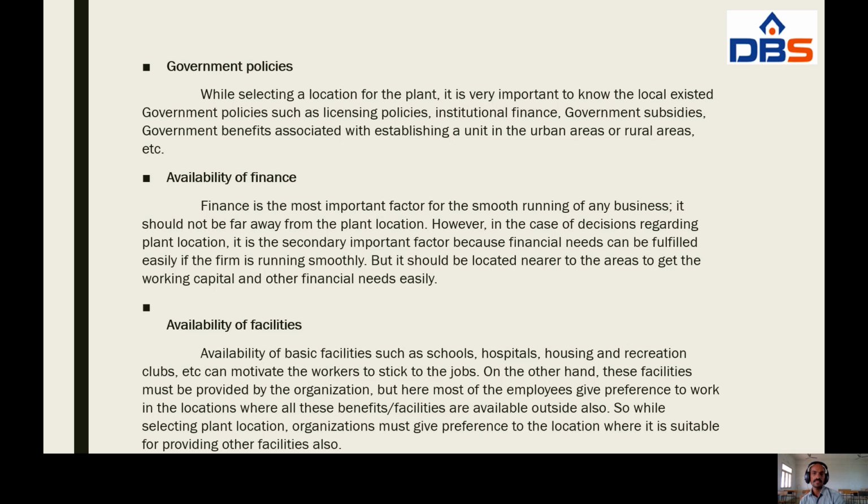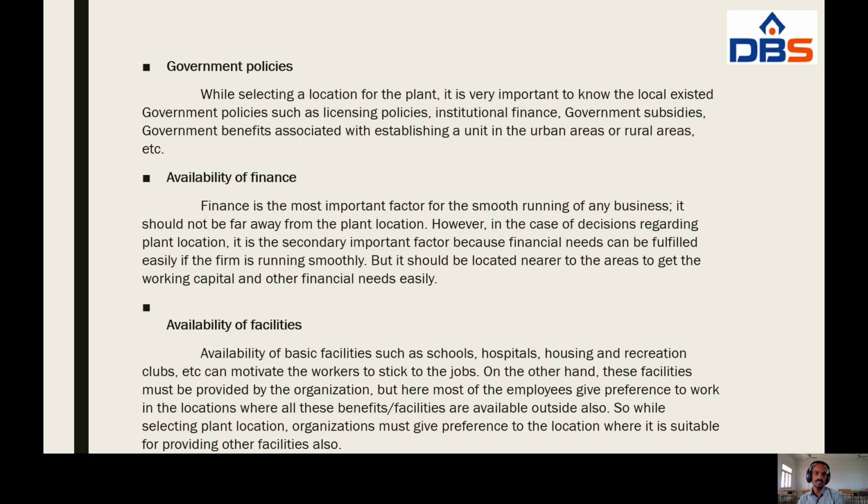Without finance, the business running is not successful. It should not be far away from the plant location. However, in the case of decisions regarding plant location, it is the secondary important factor because financial needs can be fulfilled easily if the firm is running smoothly. But it should be located nearer to the areas to get the working capital and other financial needs easily.